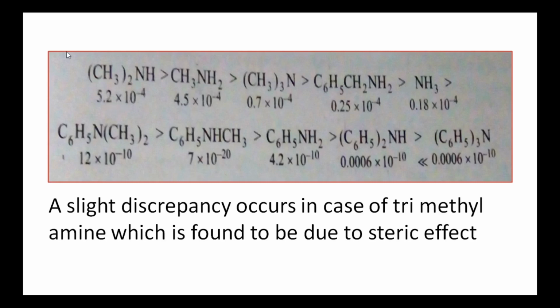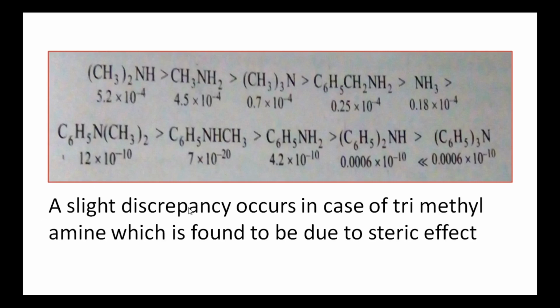For all these molecules, secondary aliphatic amines have the higher Kb value, that is 5.2 into 10 power minus 4, and triphenylamine has the least value, 0.0006 into 10 power minus 10. So these are almost neutral compounds, and secondary aliphatic amines are more basic.